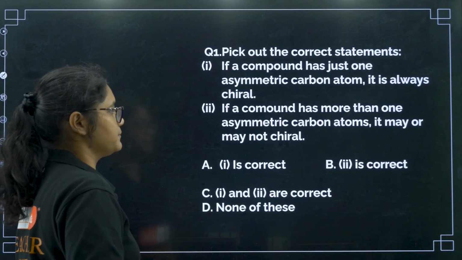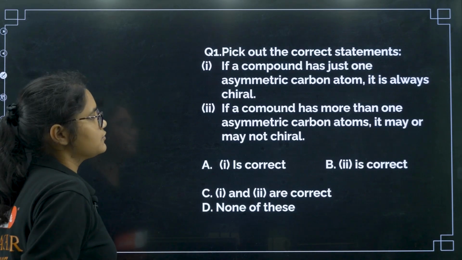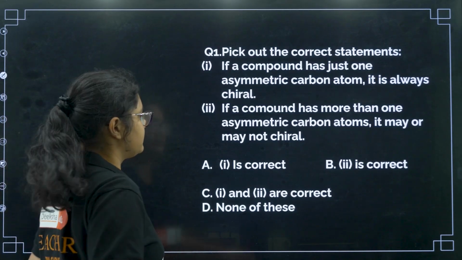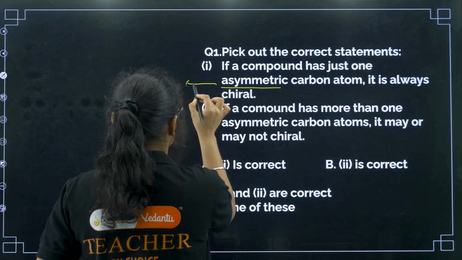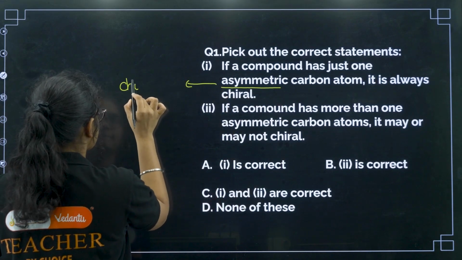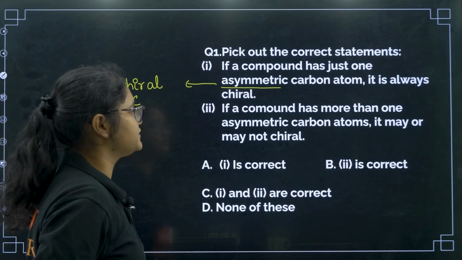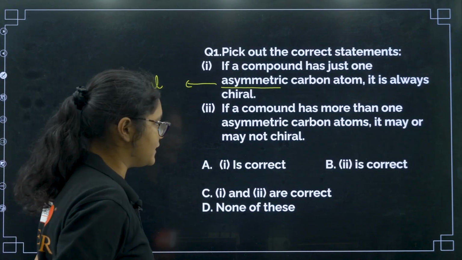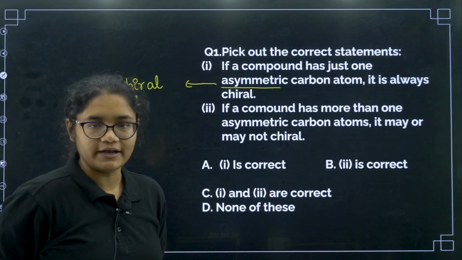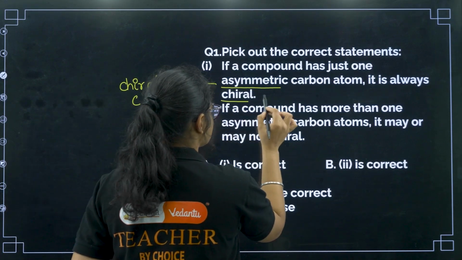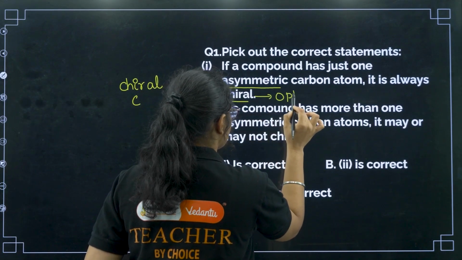Okay, the first question: if a compound has just one asymmetric carbon, asymmetric carbon means chiral carbon. If a compound has just one asymmetric carbon atom, it is always chiral, right? Chiral means it is always optically active.